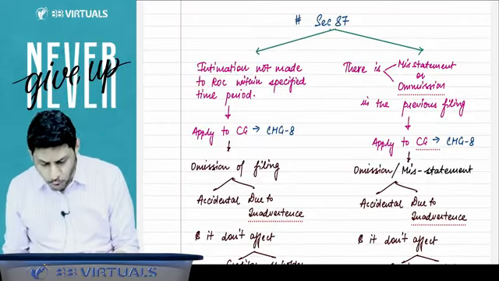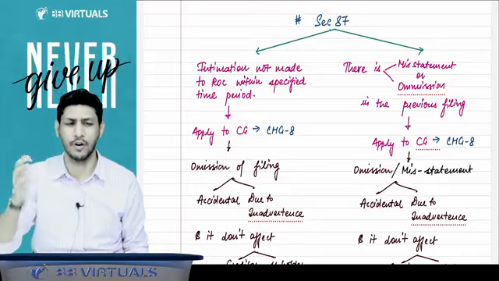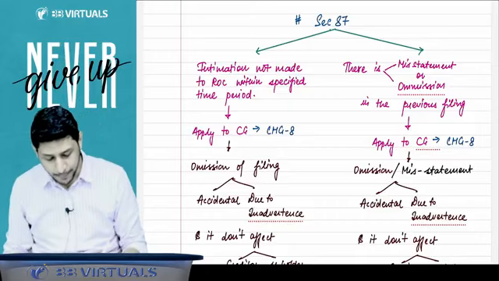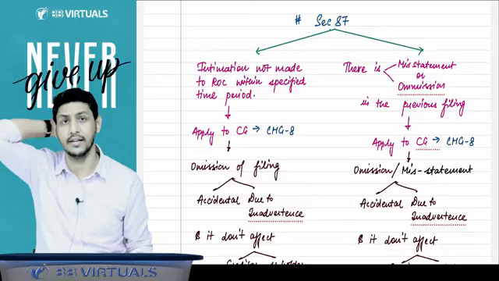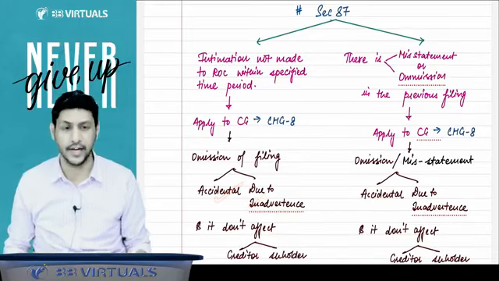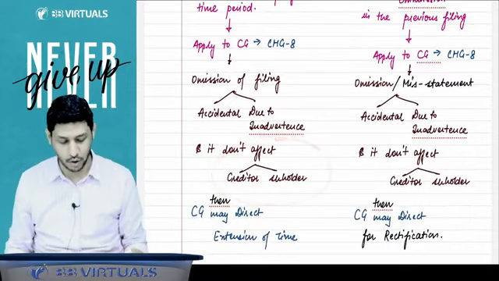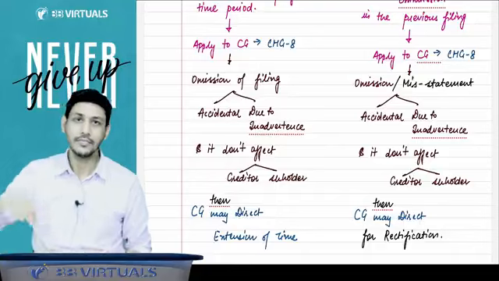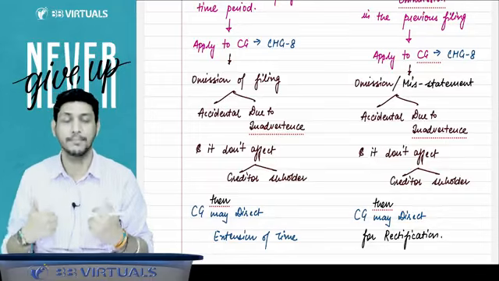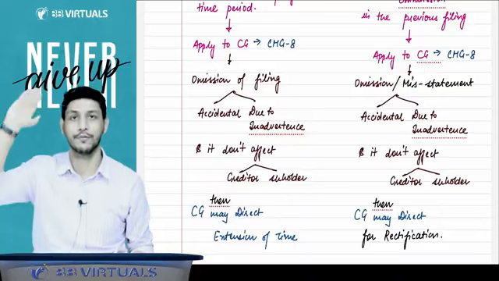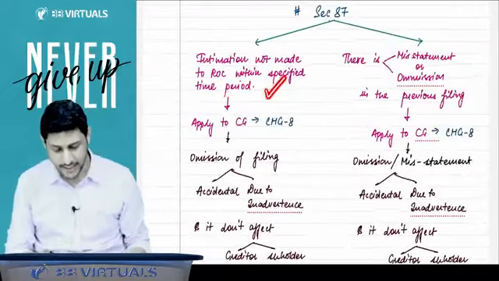Suppose you have not filed a form to the ROC. CHG-1 you have not filed, or some other forms you have not filed to the ROC. Then you can apply to the CG through form number CHG-8 that we forgot to file, but that omission was accidental and due to inadvertence, not intentional, and it does not affect the creditor's or shareholder's interest. Please condone our delay and our omission, and grant us time so that we can file that form to the ROC. So you can take an extension from the CG, as given in section 87.